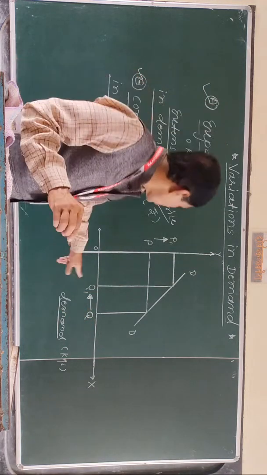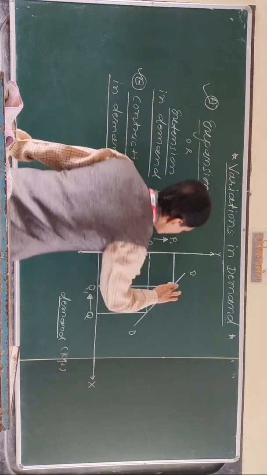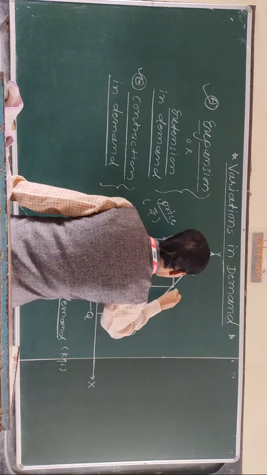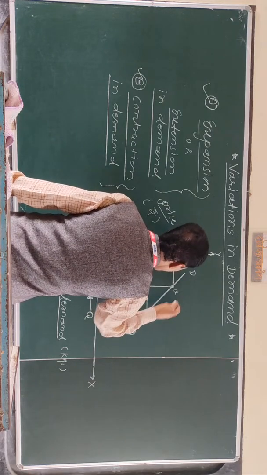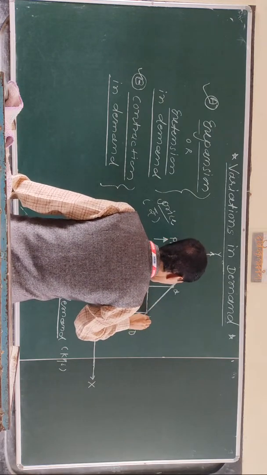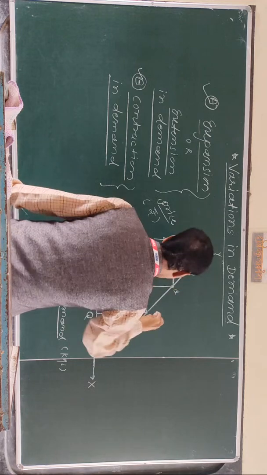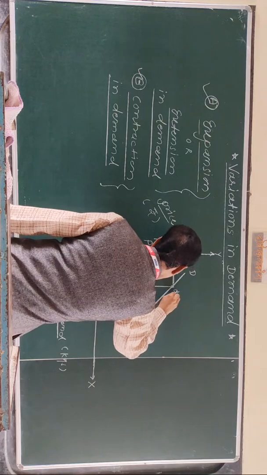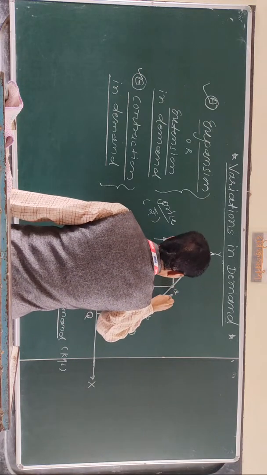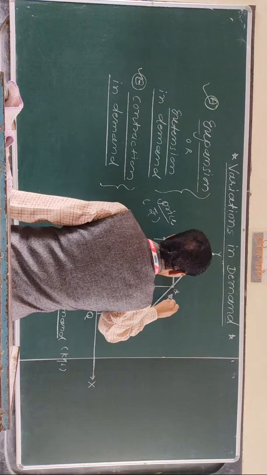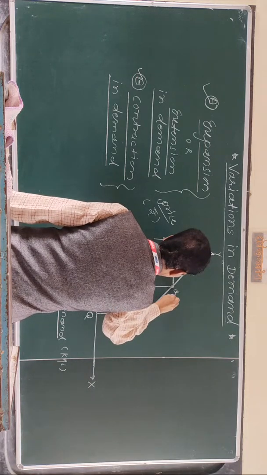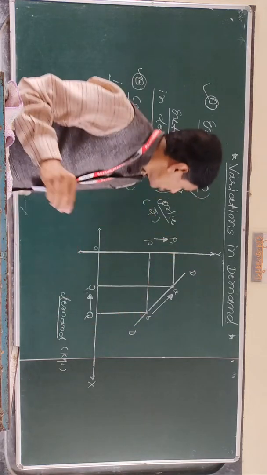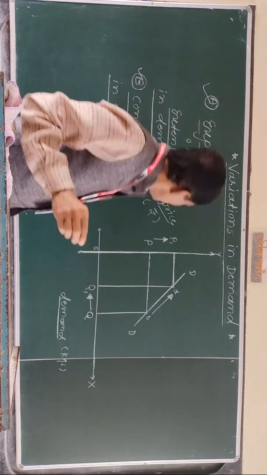Use that arrow. Then there are two points, A and B.